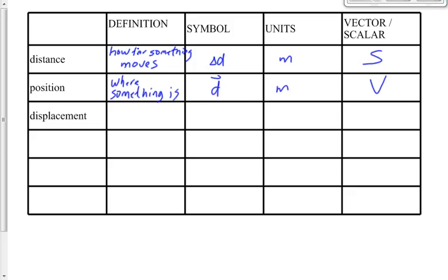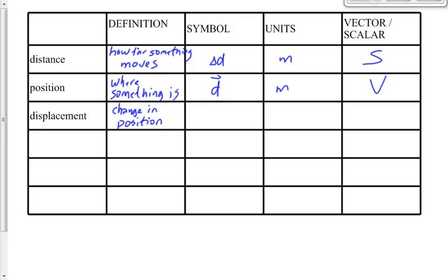Displacement. We're going to define as the change in position. The position of the Dogs Stadium, the baseball stadium at the bottom of the hill, is 2.5 kilometers south of the school. The position of McDonald's is 4 kilometers south of the school. If you went from the Dogs Stadium to McDonald's, your change in position is 1.5 kilometers south. Does that make sense? Okay.